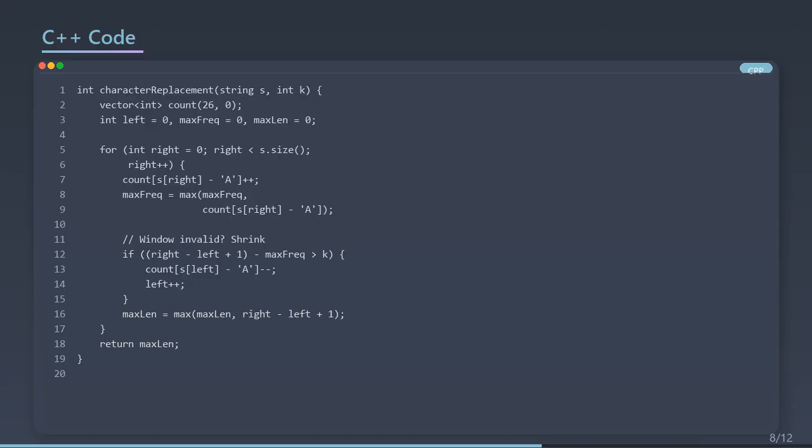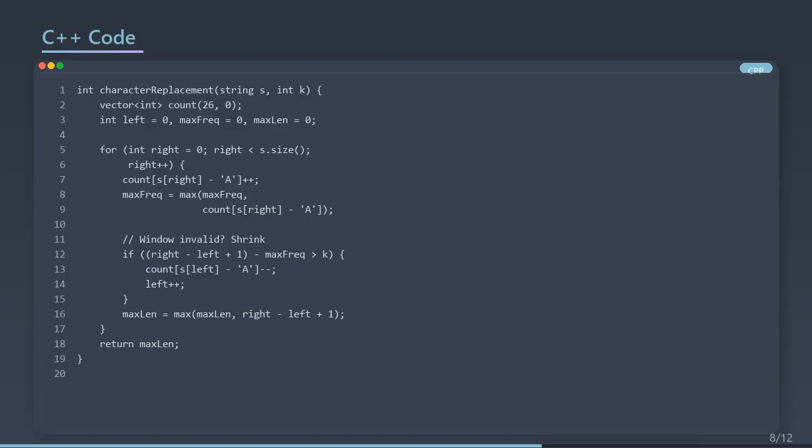Here's the C++ code. We use a count array of size 26, one for each letter. Left starts at 0, max frequency at 0. Loop right through the string. Add the right character to the count array. Update max frequency. Now check, if window size minus max frequency exceeds k, the window is invalid. Shrink by decreasing the left character's count and moving left forward. Update max length. Return it.